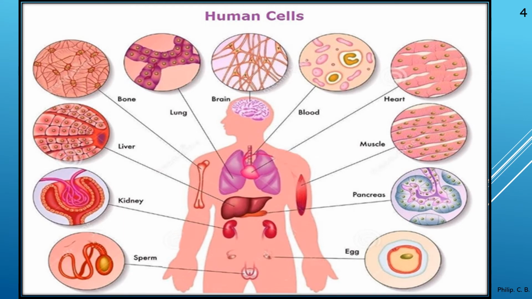Again, another image to make the concept more clear. If you see the human organism, you have the sperm cell and the egg, in case of male and female. Other than those, kidney, liver, bone, lung, brain, blood, heart, muscles, pancreas. So the different organs present. In the previous slide we saw the cells. Here we are seeing the organs, right?